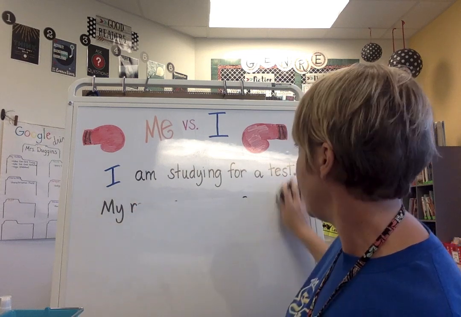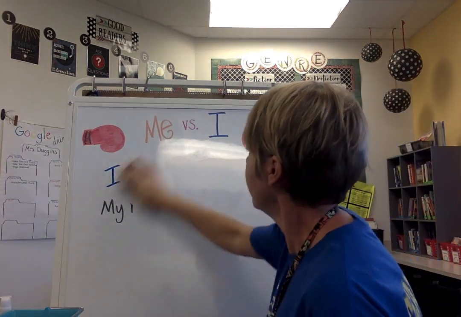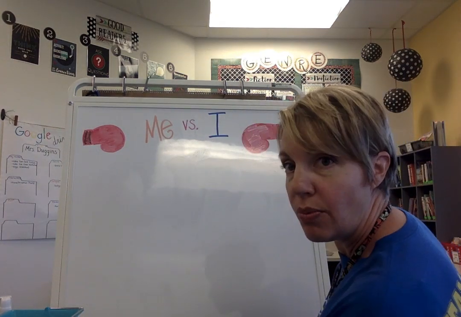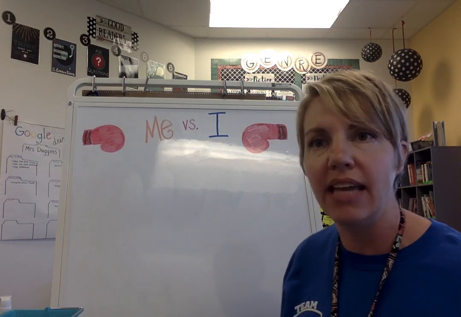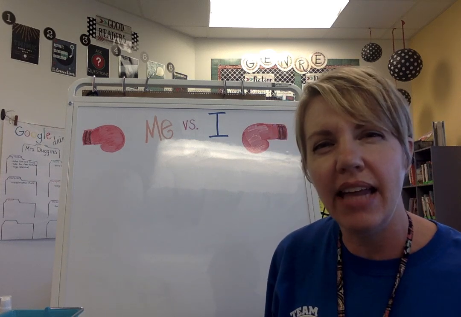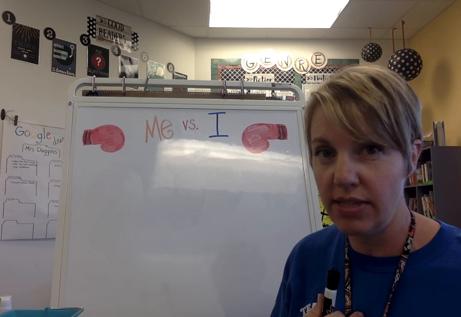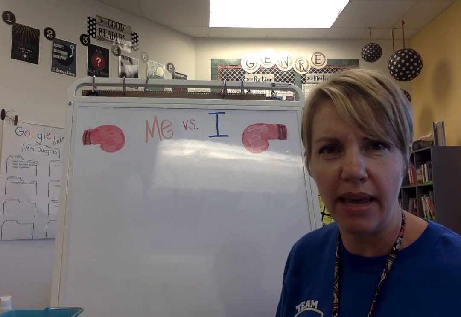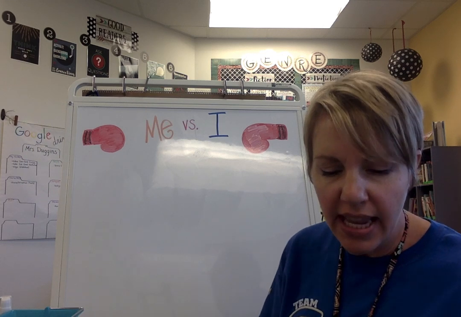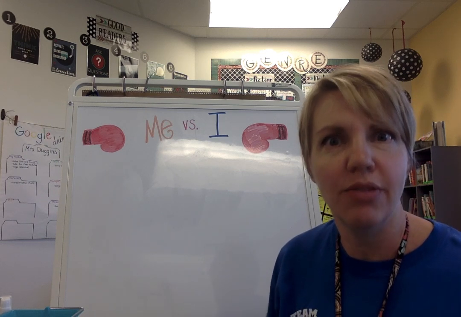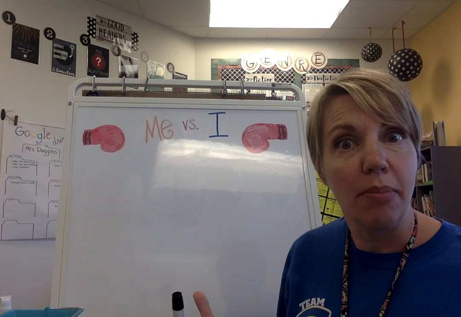So now let's try something a little different. Last week we talked about sentences that contain more than one subject, and we talked about whether we use I if we want to include ourselves in that subject or whether we use me. So let's pretend that I'm going to go to the movies with some friends, and I'm going to tell you about it.